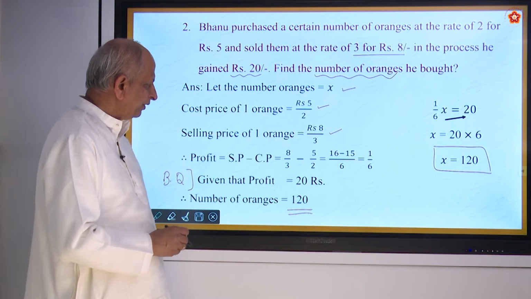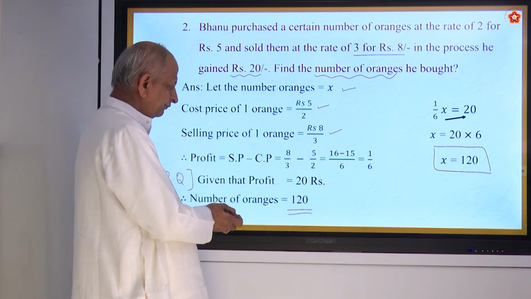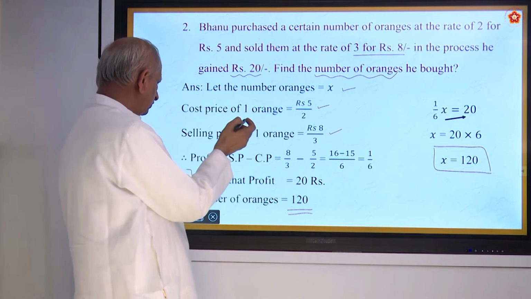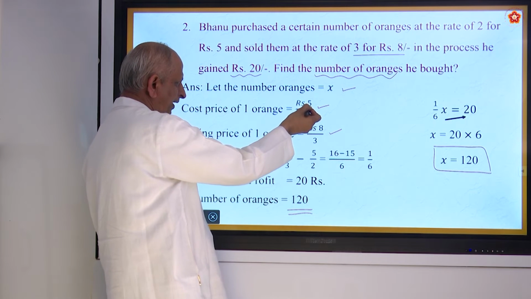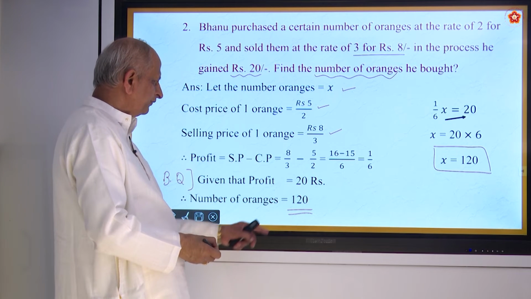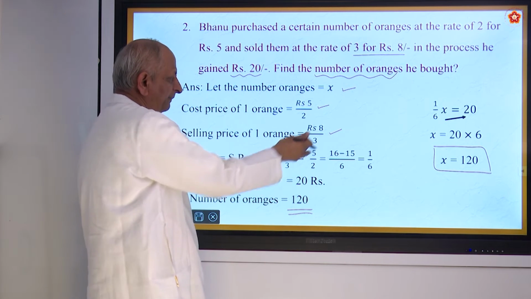You can verify it if you want. For example, here 120 oranges. Here suppose you say this is 2.50 each. If you multiply this, you can try it by applying this.